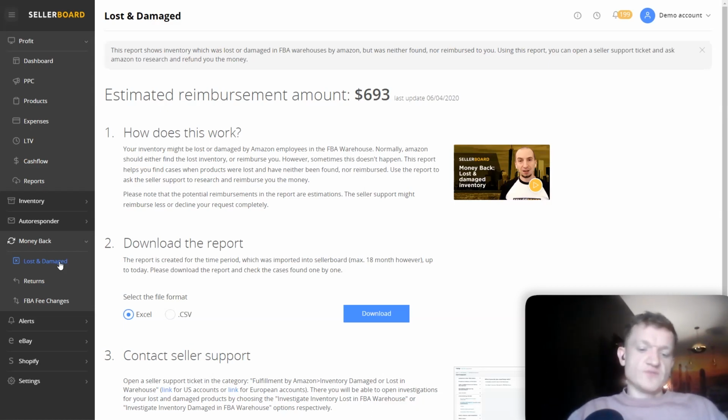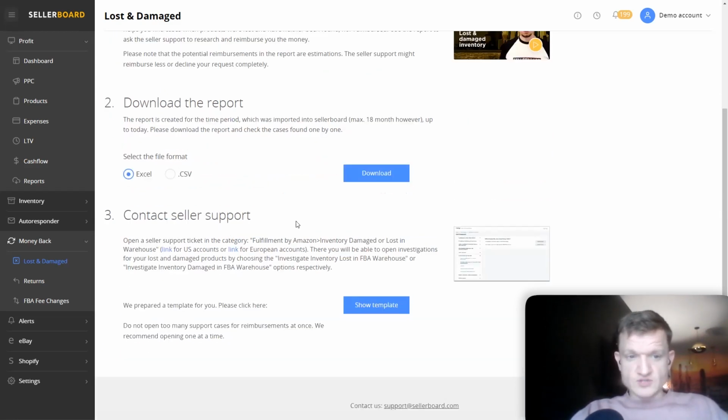The first reason, if for example, Amazon has lost or damaged your stock, then we can estimate how much possible reimbursement you can receive, and we will give you a report about the products that have these issues, and you can send them out to support and see whether you can get reimbursed or not. You have all your instructions right here.